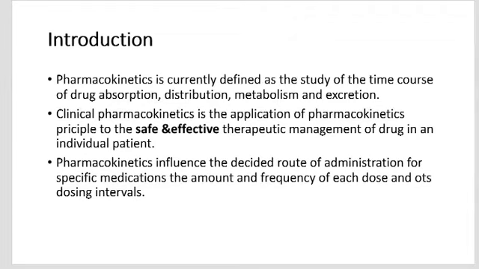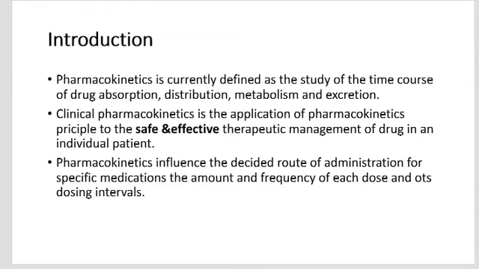Pharmacokinetics is currently defined as the study of the time course of drug absorption, distribution, metabolism and excretion. Clinical pharmacokinetics is the application of pharmacokinetic principles to the safe and effective therapeutic management of drug in an individual patient.